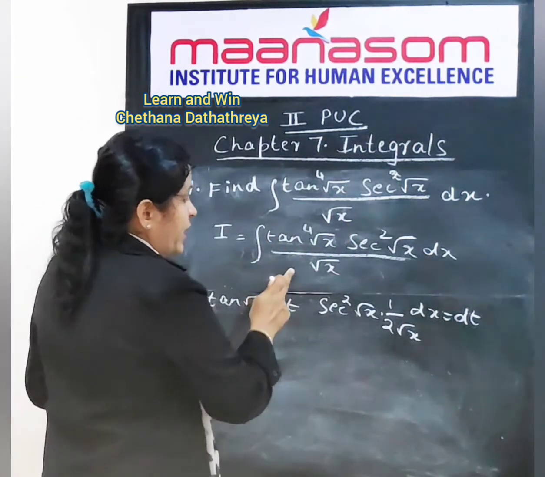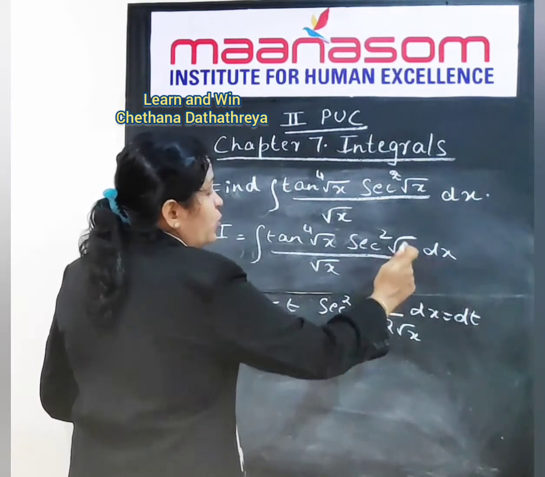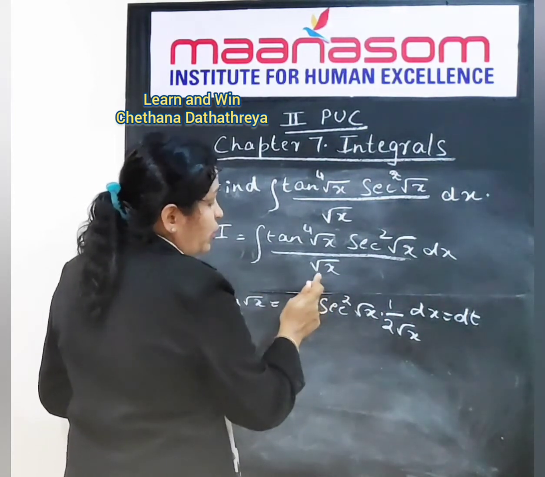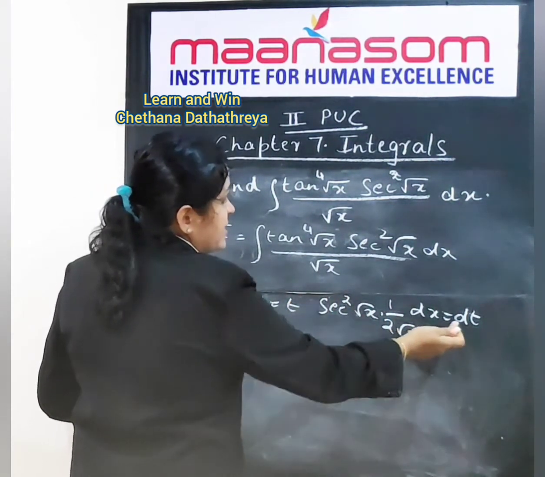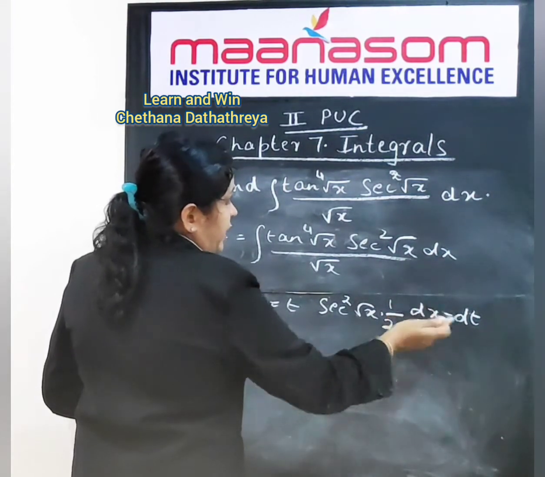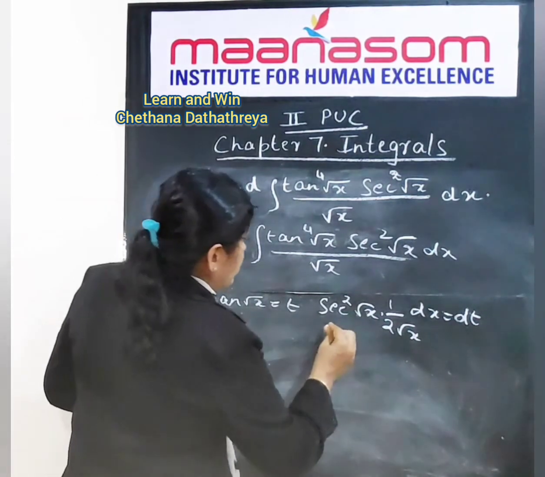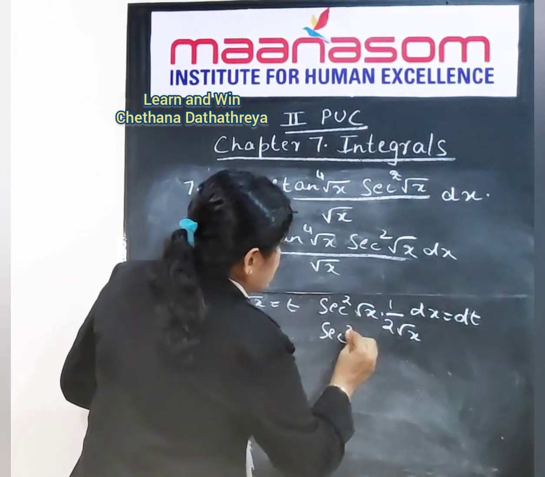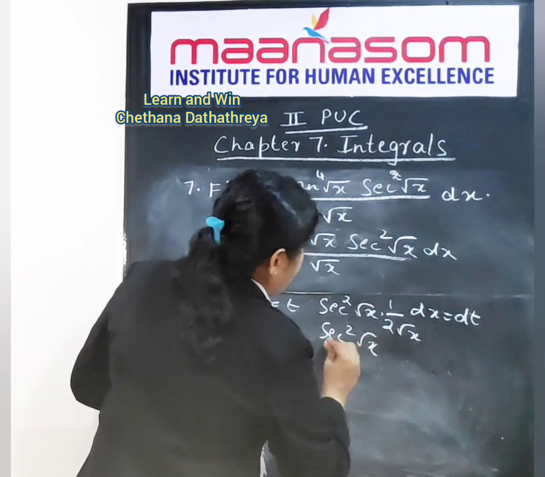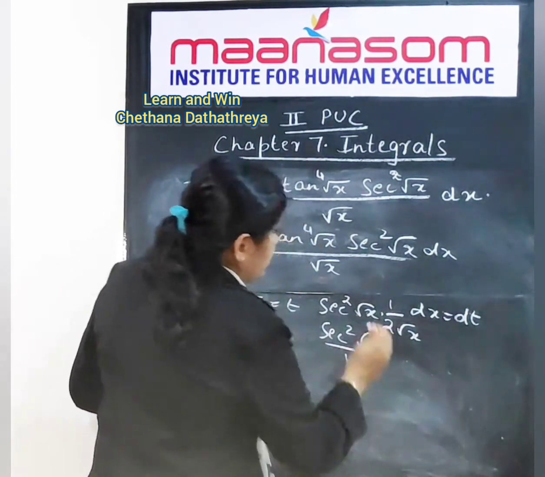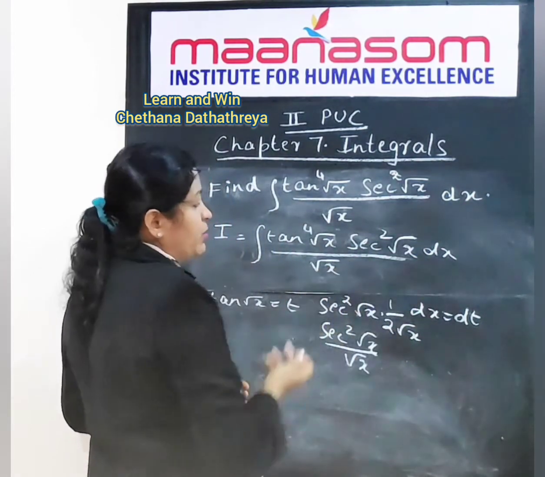But what is required here? You need secant square root x divided by root x. But here you have 2 root x in the denominator, so you need secant square root x divided by root x.